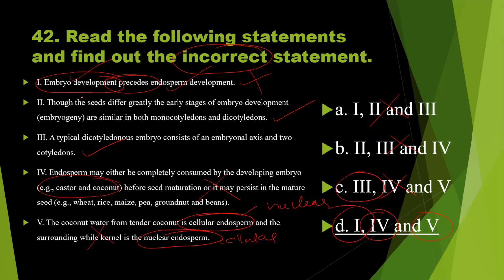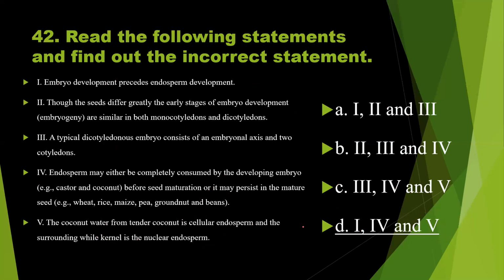So definitely option D itself is the right answer. We should be very careful with this particular term, precedes. According to this statement, embryo development is the first step and endosperm development is the second step. Actually, endosperm formation is the first step and embryo development is the second step. Okay, right. So option D is the right answer.